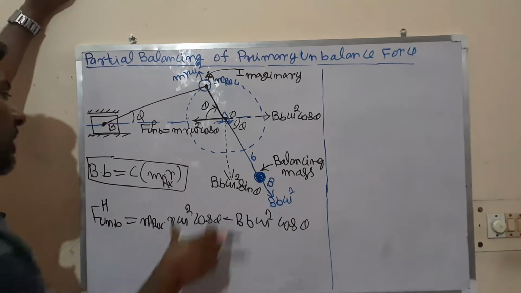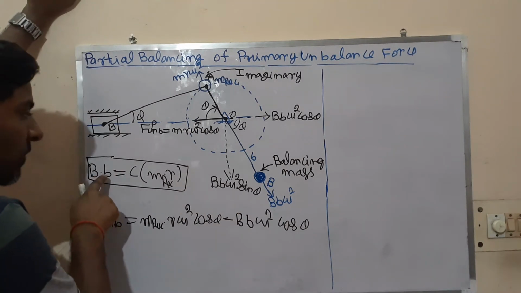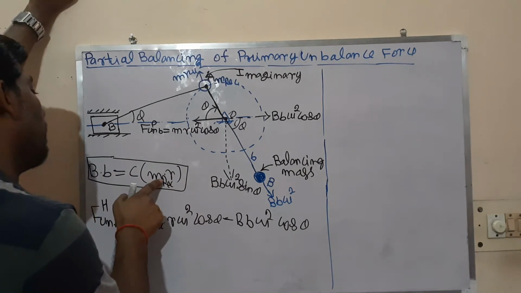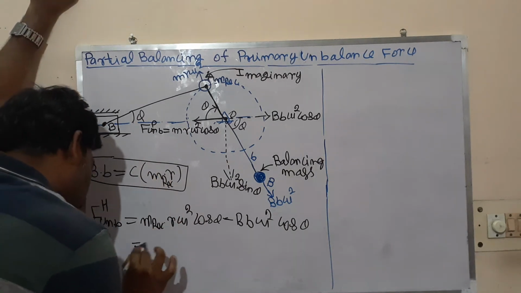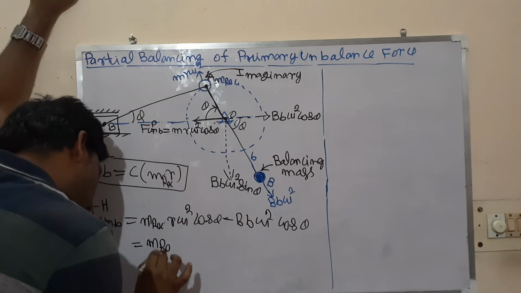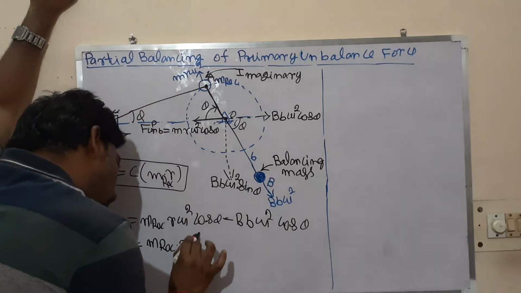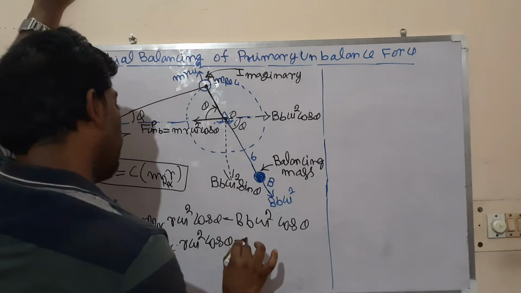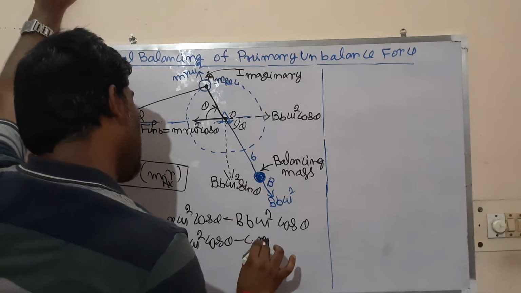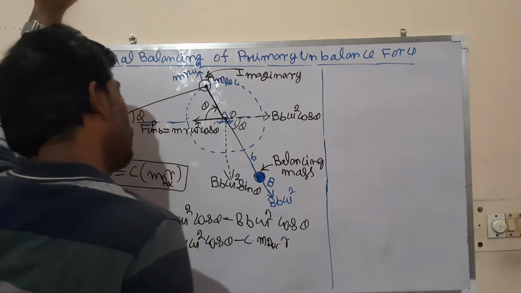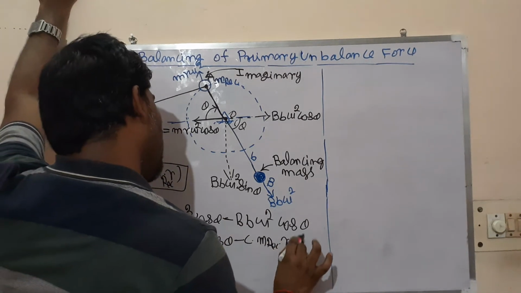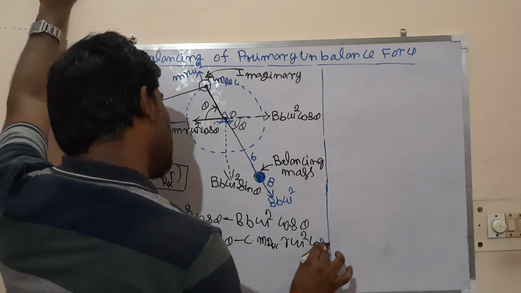From the partial balancing, BB is equal to C times M_rec into R. So M_rec R omega square cos theta minus C times M_rec R omega square cos theta.